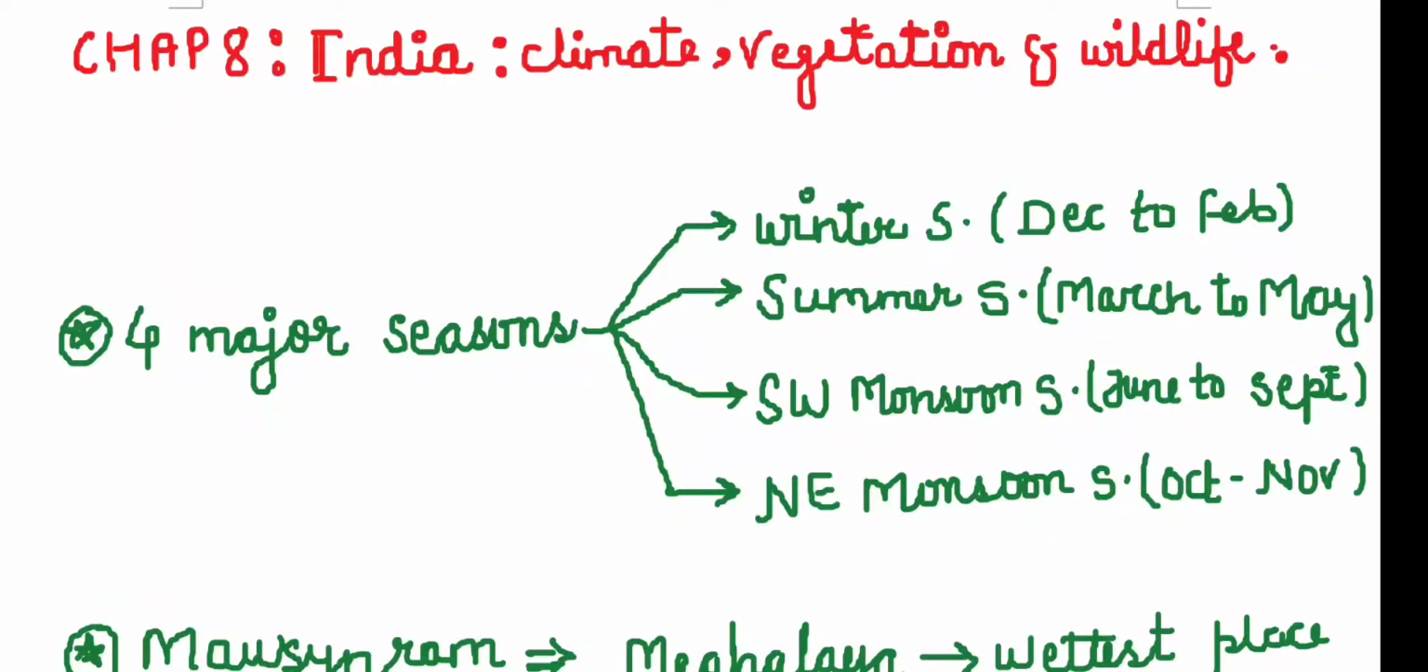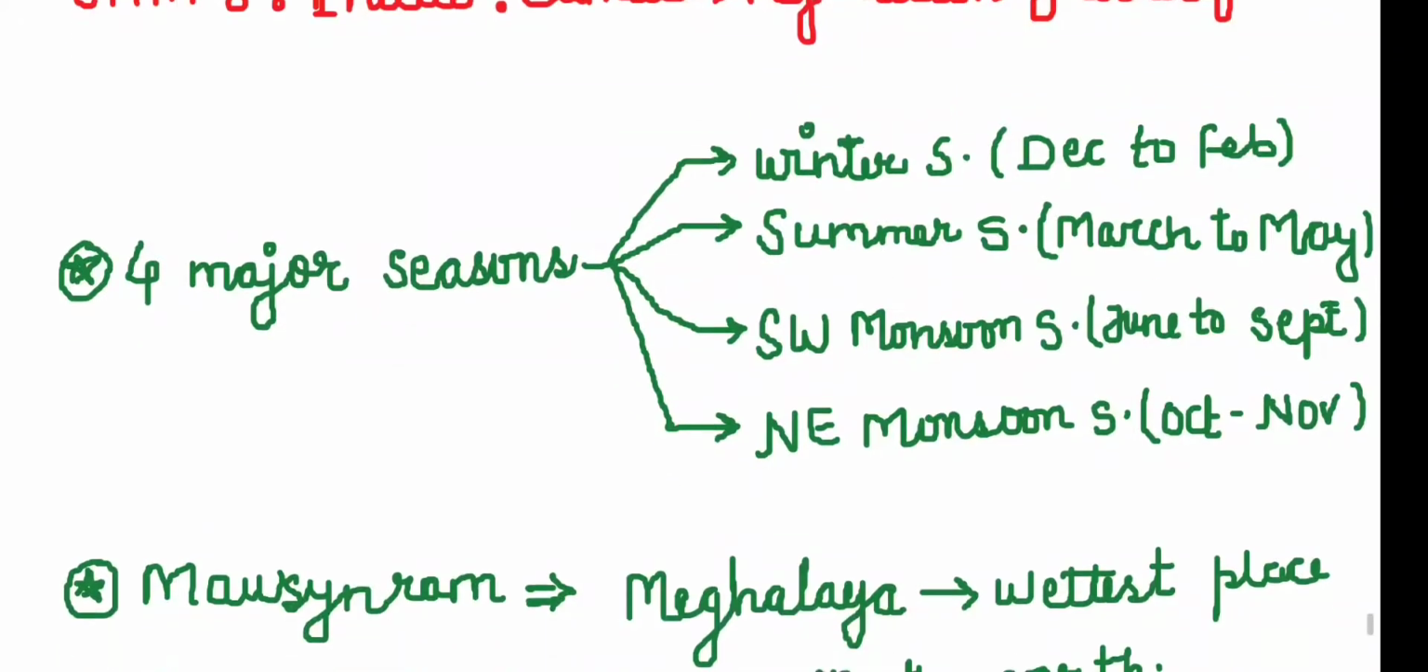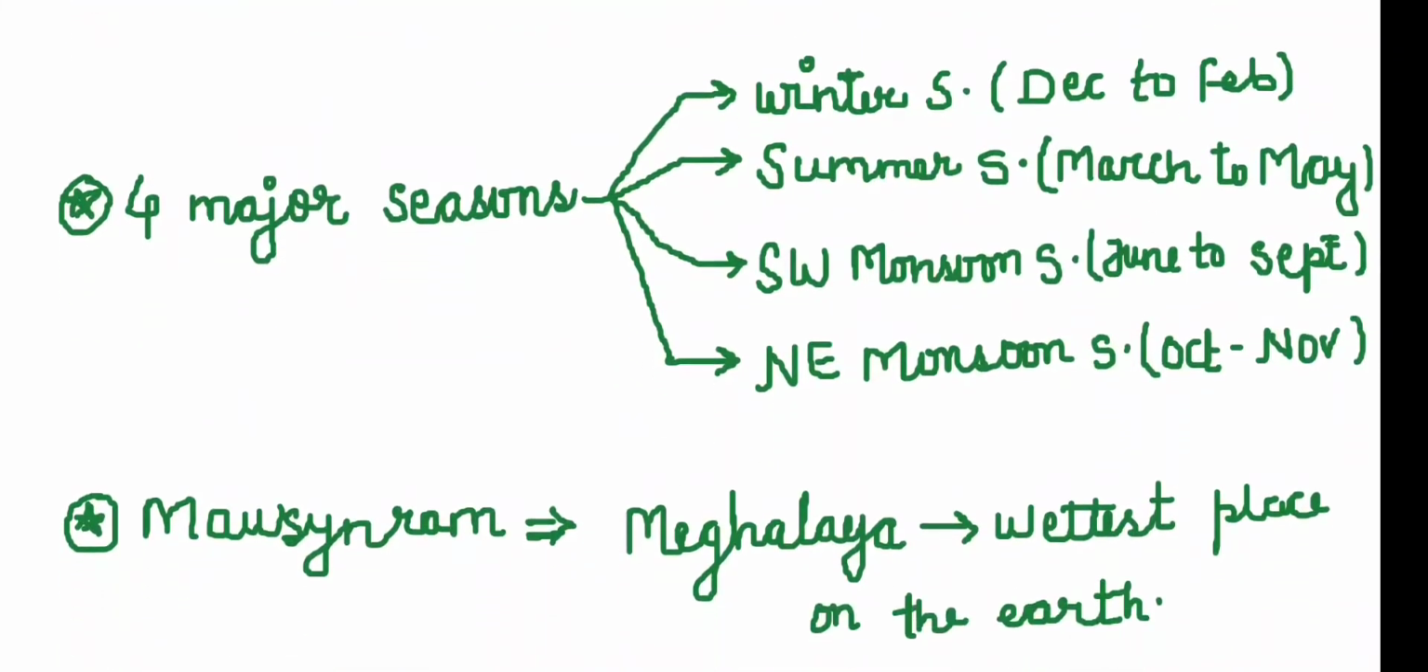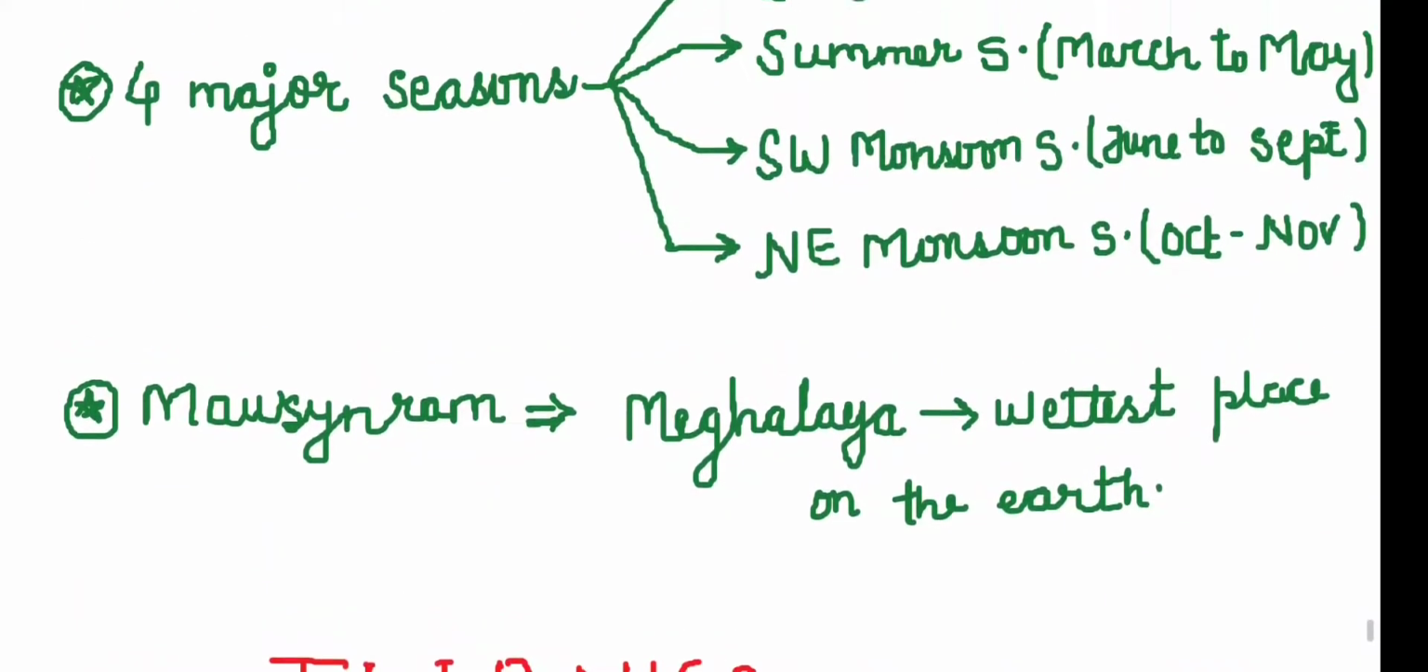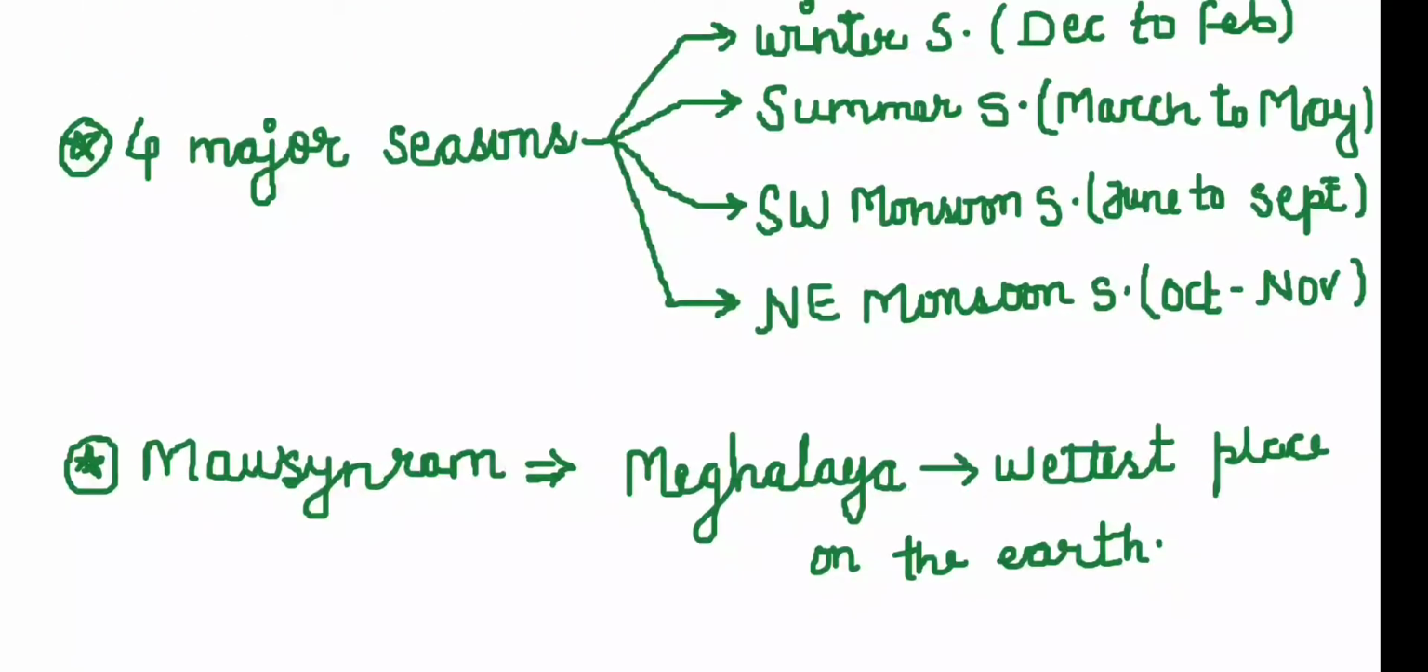The arrival of this moisture-laden wind from the Indian Ocean brings much of the rainfall in India, and this is very important for agriculture and the livelihood in most parts of our country. Then comes the retreating monsoon season, also called the autumn season, which starts from October and ends in November. Then we have to study Mawsynram, a small village in Meghalaya which receives the maximum amount of rainfall in the world.